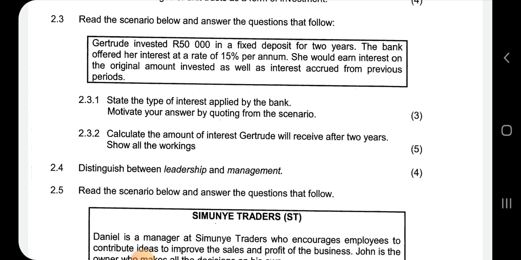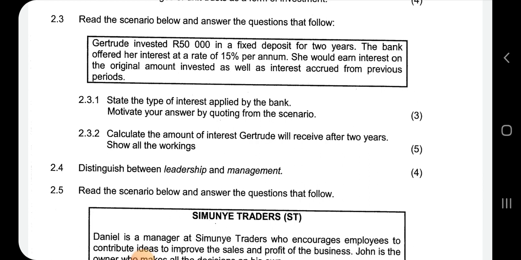So that is compound. And then motivate by quoting from the scenario. That is it: she would earn interest on the original amount invested as well as interest accrued from previous periods. So that is the quote that we will use to motivate what we are saying.